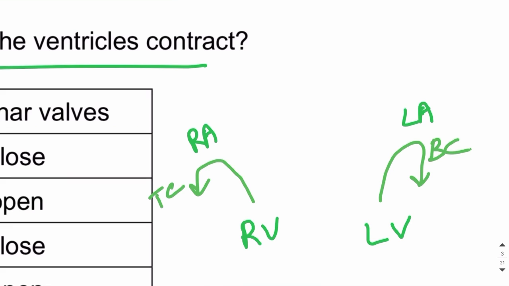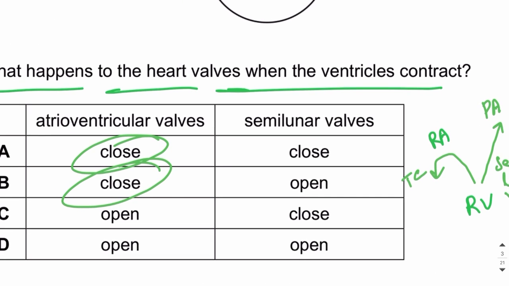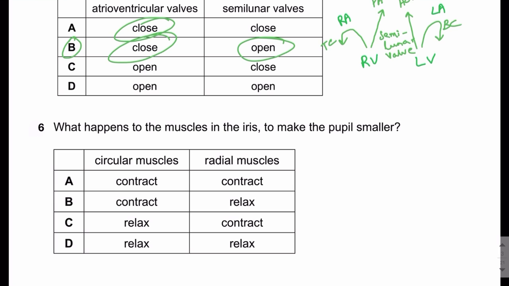Another possibility of blood flow is that when the right ventricle contracts, the blood flows into the pulmonary arteries, and when the left ventricle contracts, the blood flows into the aorta. These are the right directions of blood flow, so those valves will open. Which valves actually open? Semilunar valves, right? So remember that whenever the ventricles are contracting, the atrioventricular valves close, and the semilunar valves open up. The answer is B. Let's move on to MCQ number 6.